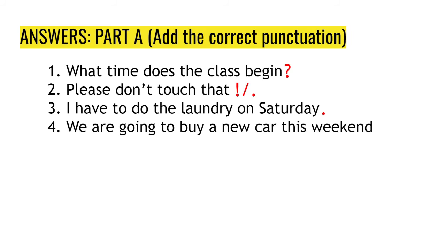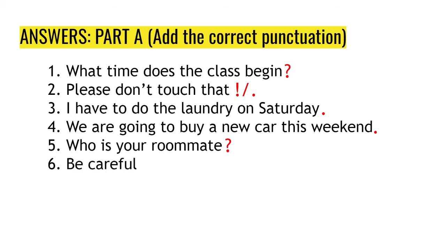Number 4, we are going to buy a new car this weekend. Again, it can be a period, but if it's exciting to the person, it can also be an exclamation point. So both are okay here. Number 5, who is your roommate? Of course, this is a question, so we are going to end that sentence with a question mark. Number 6, be careful. This is probably an exclamation point, but again, if the tone is a kind, friendly tone, it could be a period as well.